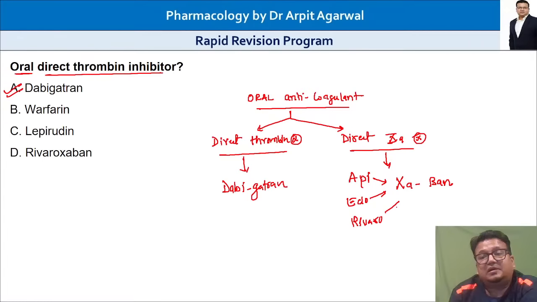So these are new oral anticoagulants, whether direct thrombin inhibitor or direct 10A inhibitor. 10A inhibitors can be remembered by XA-ban, that is apixaban, edoxaban, and rivaroxaban. And the direct thrombin inhibitor is dabigatran.